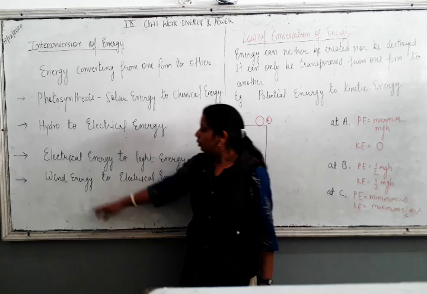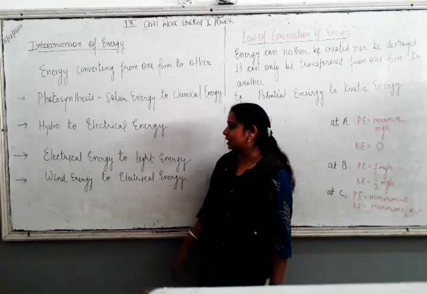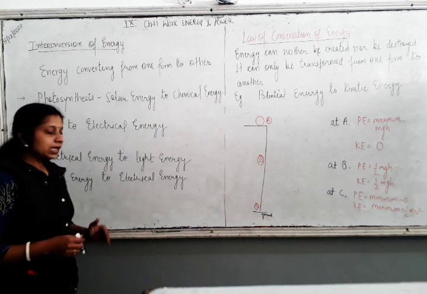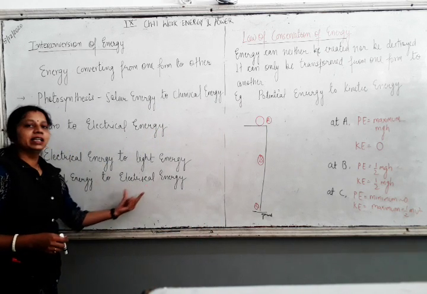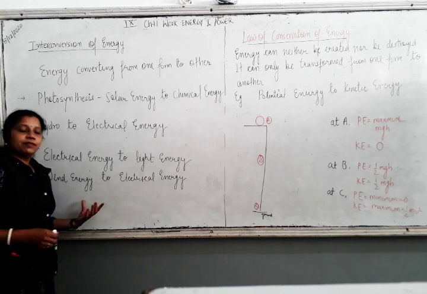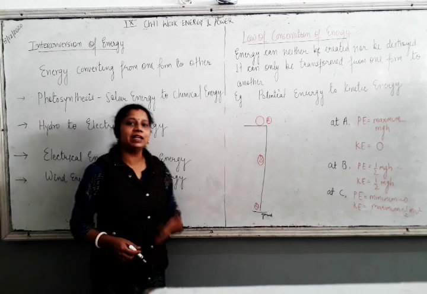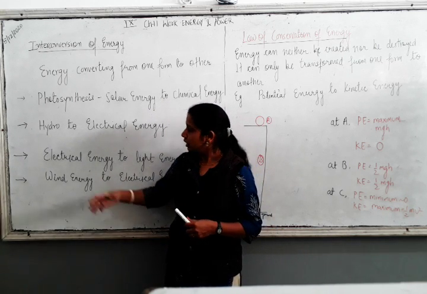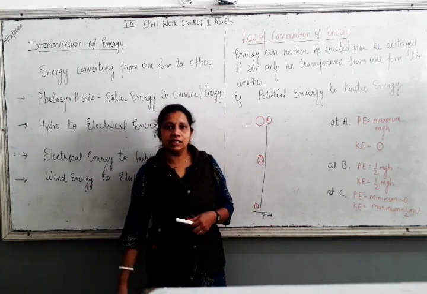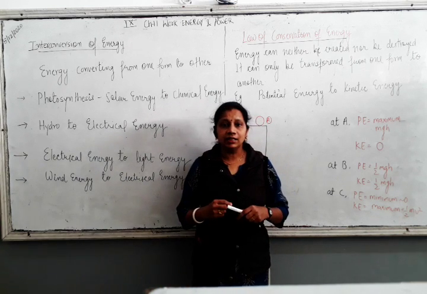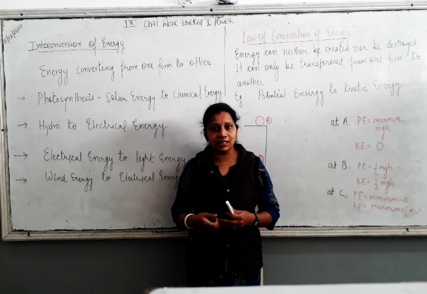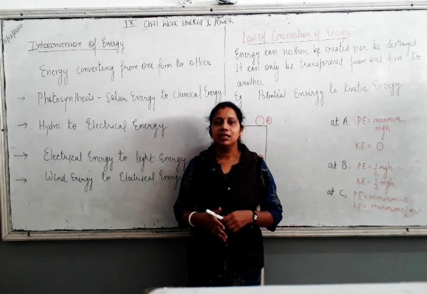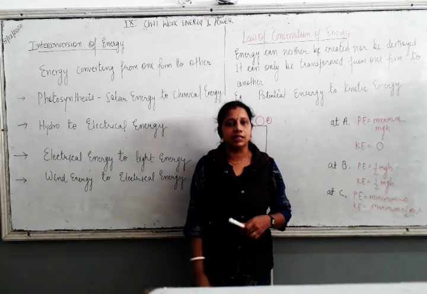One more example, wind energy to electrical energy. By using wind turbines, windmills, we can convert wind energy to electrical energy. Like this type of conversion, you can find many other examples surrounding you. Geothermal energy to electrical energy. In the sun, nuclear energy to light energy or heat energy. So there are many other examples that you can see in this interconversion of energy.